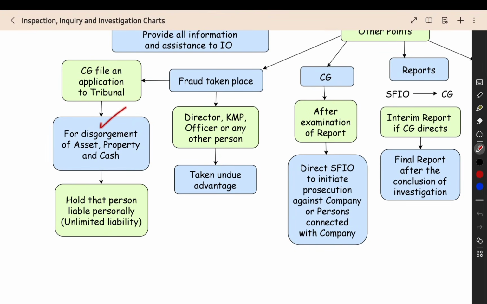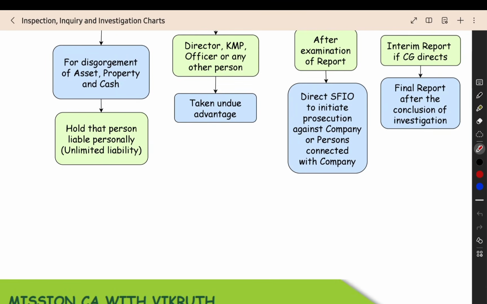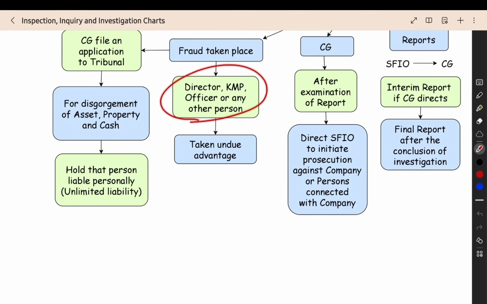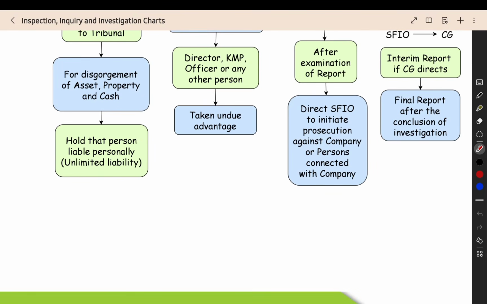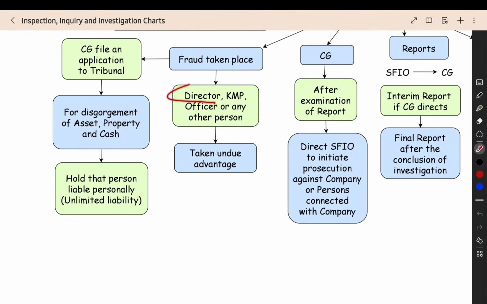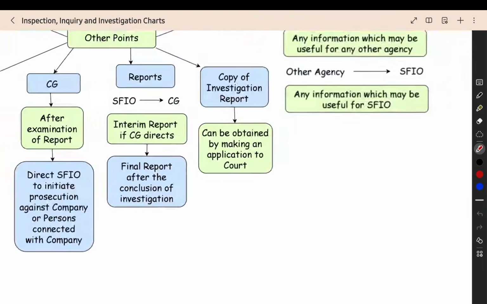Why? To disgorge the asset property cash. To take the amount property cash away from the persons who did the fraud, to recover the asset property cash, and that person will be held liable personally, like it will be unlimited liability. The director, they have to sell their personal assets and then give this money to the government. When they are recovering the money, they will also take into account all the personal assets also. If the amount they are not able to give, all the personal assets, everything will be cleanly taken out from the director for recovery of this asset property and cash.